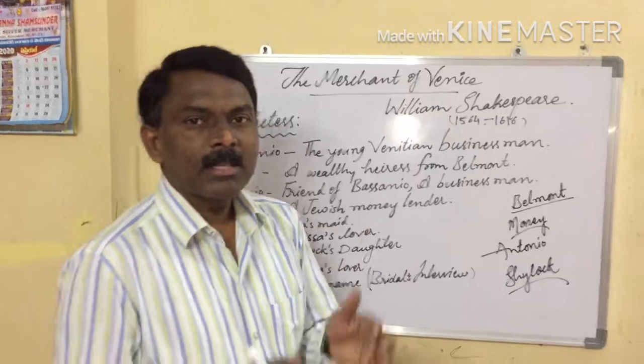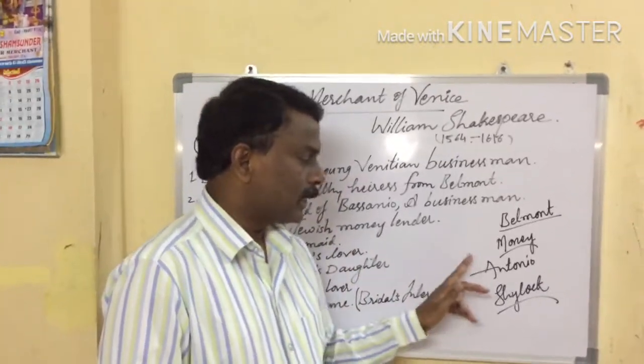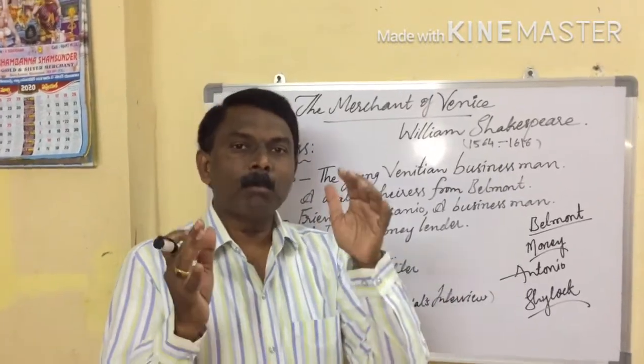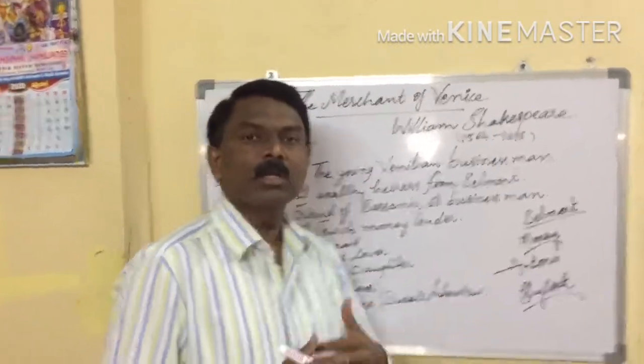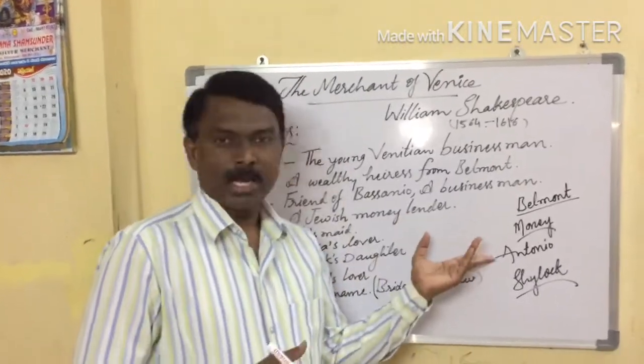So this is the bond contract between Shylock and Antonio. Based on this bond, Shylock gave 3,000 ducats to Antonio.